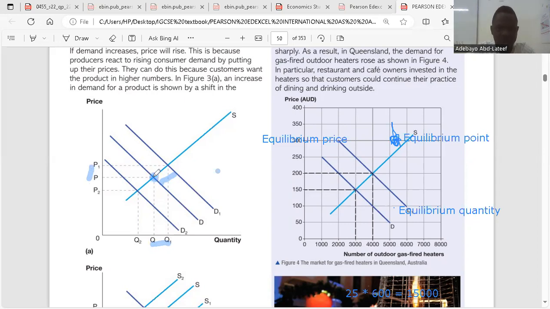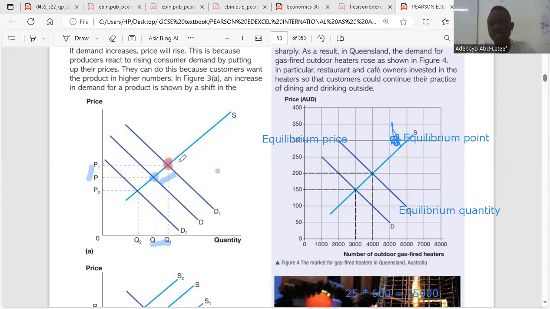This is our initial equilibrium, which is at P. But as soon as the quantity demanded increases, the new equilibrium price will be higher. This is the new equilibrium price, and this is the old equilibrium price. As soon as quantity demanded increases from Q to Q1, the demand curve will shift rightward from D to D1. So there will be a new equilibrium price at P1. So as this happens, price has increased in the market.